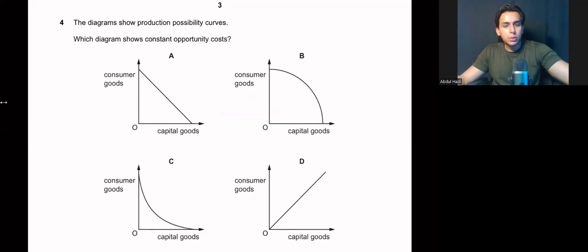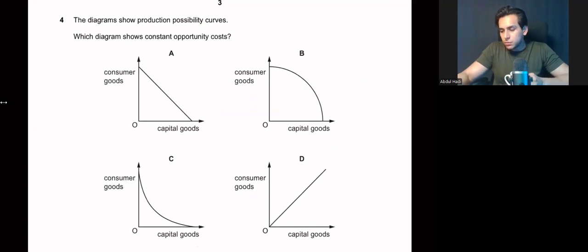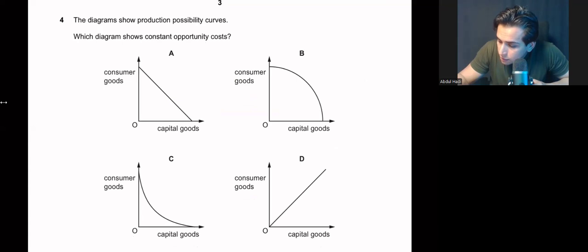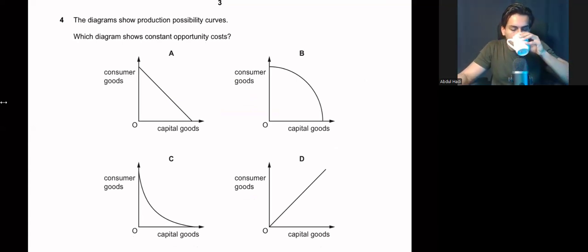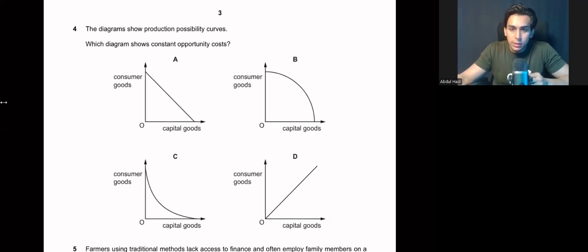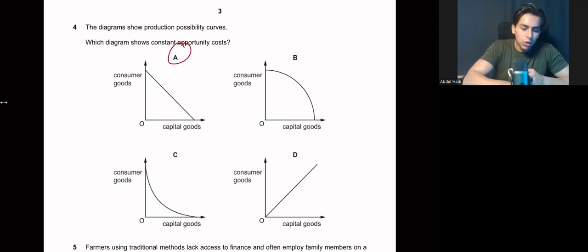Kiran, give me the answer of this one. Which one is constant opportunity cost? Can you please scroll down a bit? I can see. Sorry. Okay, never mind. I can see it now. What is the answer? A. A, constant opportunity cost.